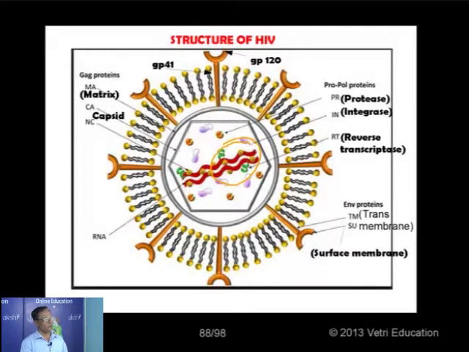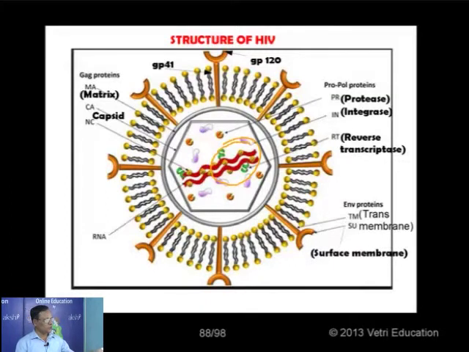Not Rhabdoviridae, I made a mistake. That is actually Lentiviridae subfamily group, and they are all called retroviruses. The AIDS viruses are called retroviruses because they have one enzyme in them called reverse transcriptase. So we have a central icosahedral capsid, which encloses the genetic material,